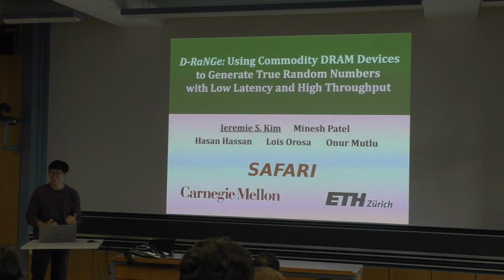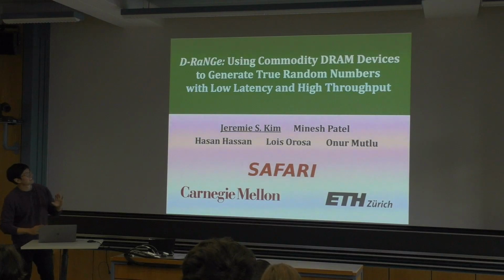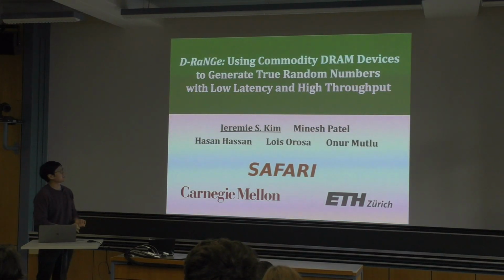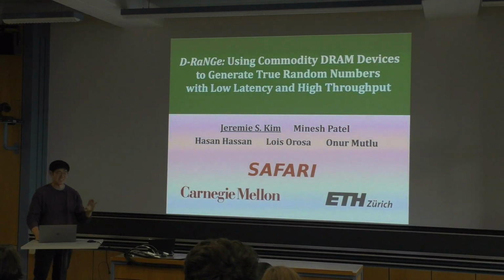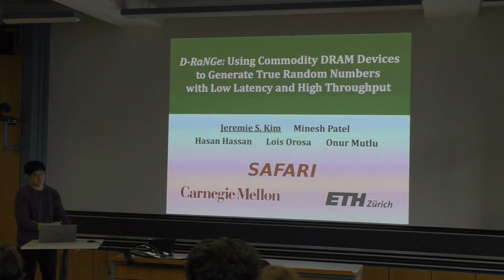So this one is called D-RaNGe, and it is a mechanism for commodity DRAM devices to generate true random numbers with low latency and high throughput. And there's a bit of overlap with the previous talk, so I'll just go over those sections fairly quickly.